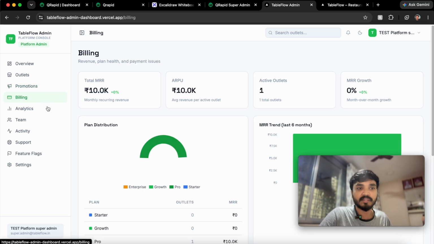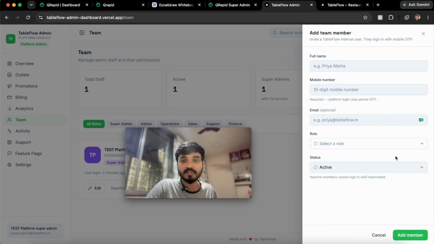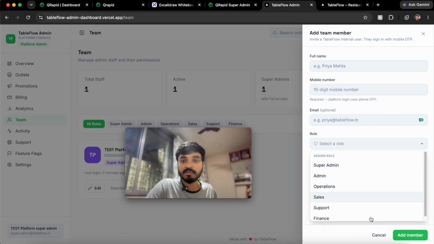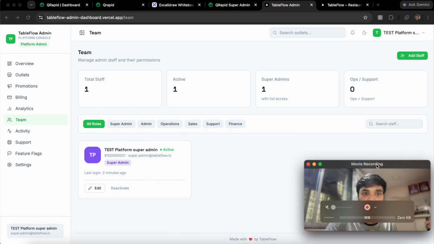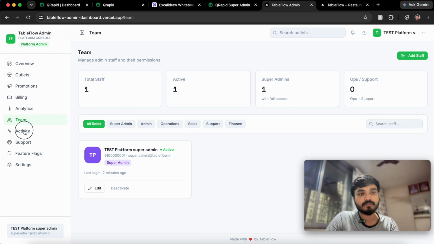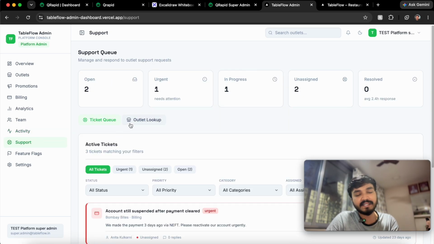So here is the billing, analytics, and team members. You can add more team members department wise. You can see over here we have roles: super admin, admin, operations. So this is the entire single source of truth and dashboard for all the team members. Of course, the pages will be different depending upon your role. Super admin will have all the access, like the founders, for example. The activity tracking and support systems are also there. We will be integrating this with Zoho Desk, so it will be handled separately by the support team and they don't have to come onto this screen again. So this is what we are planning.